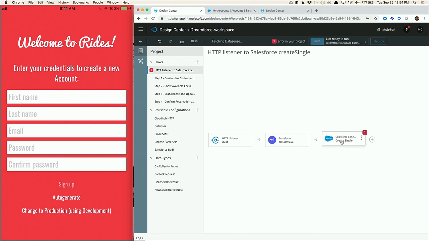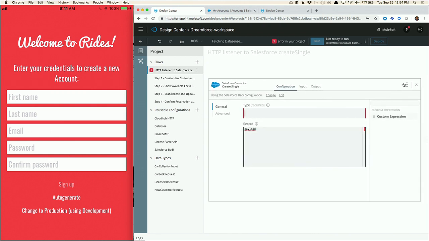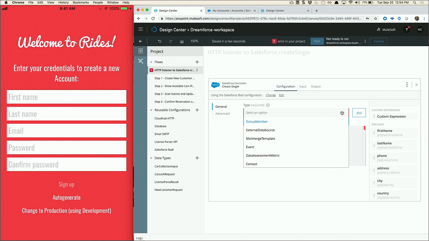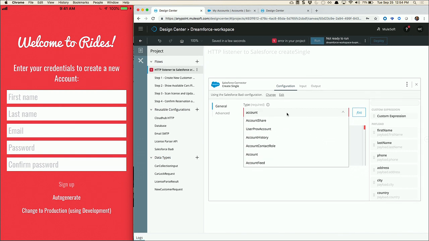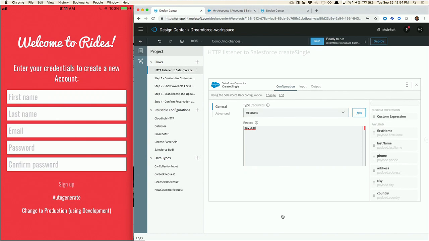And then let's go in and configure our actual Salesforce connector. So what I've done here before the demo started is I actually entered in my Salesforce credentials so that I didn't have to go in and add my username and my password here. However, what Flow Designer is able to do is actually introspect the Salesforce system itself and give back to you all the objects that you have access to. So, we can either look for what we want, or we can just type in accounts, and we can just go ahead and select it.